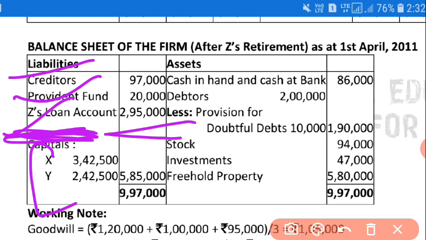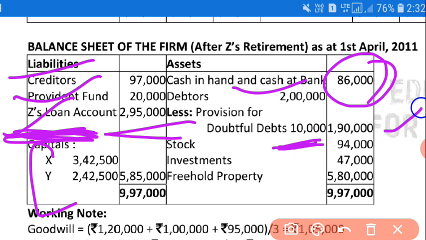Okay, so now leave this liability side, now come to the asset side. As in admission of a partner, there was adjustment of the cash account, but here there is no payment to any kind of partner, so at that time there will be no adjustment of cash. Directly whatever the old books cash balance is, you have to write here. Okay, after that, the debtors were 2 lakh, and 10,000 was the provision for debts, that is why you have to subtract it, then it will be 1,90,000. Then after that, stock was decreasing by 6,000, so here I have written 94,000. Investments were also reduced by 6,000, sorry 3,000, that is why it is written as 47,000. Freehold property was increasing by 180, that is why I have written here 580.